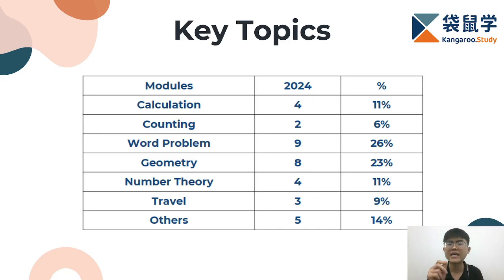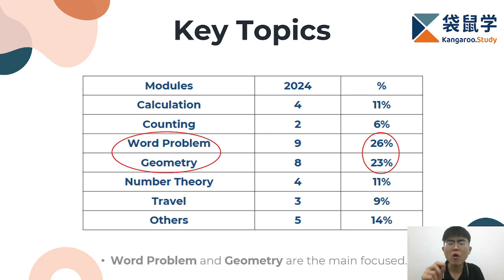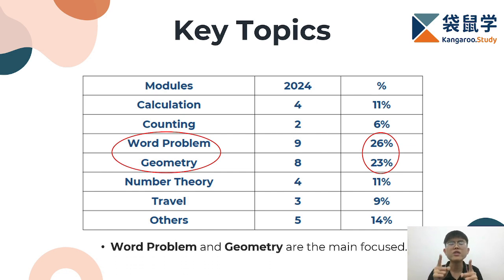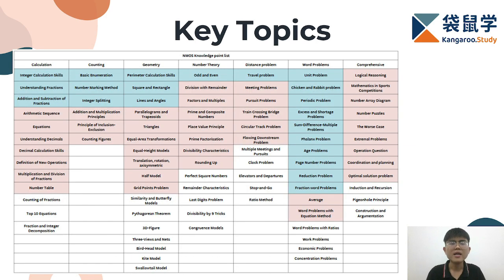I've summarized the key topics of NMOS as questions for year 2024 in a table based on the module. We can see that word problems and geometry have a very high question distribution of 26% and 23% respectively, which means you have to really focus on these two topics when you're doing the revision for NMOS. Now, let's take a look at another table over here.